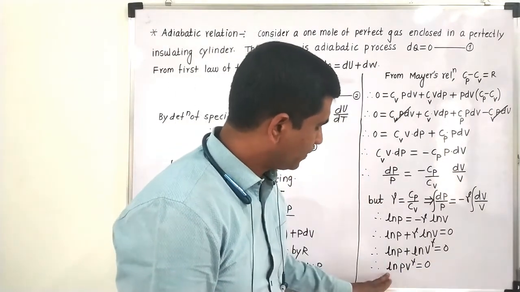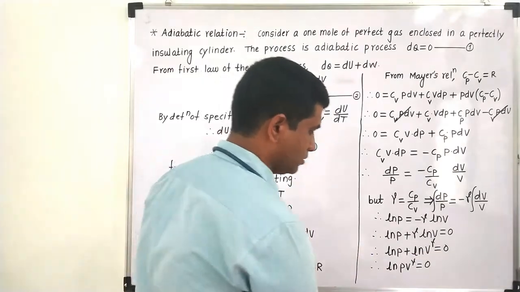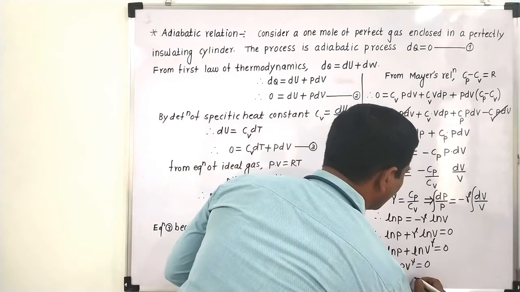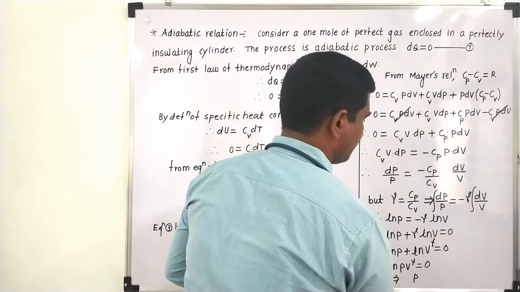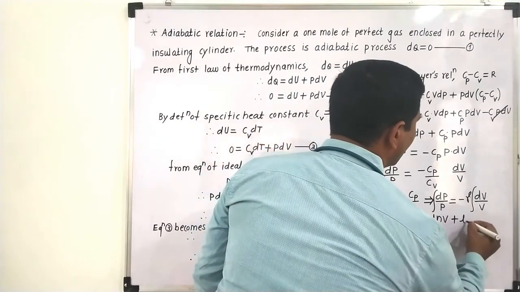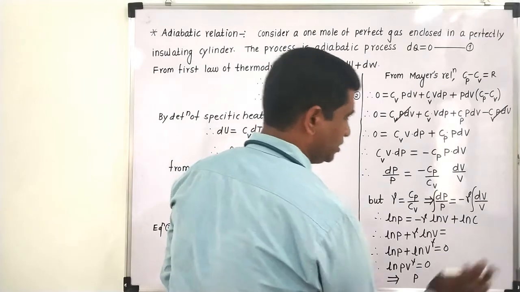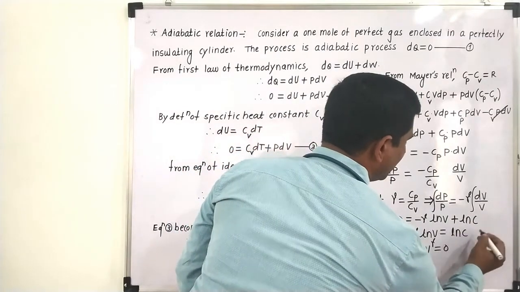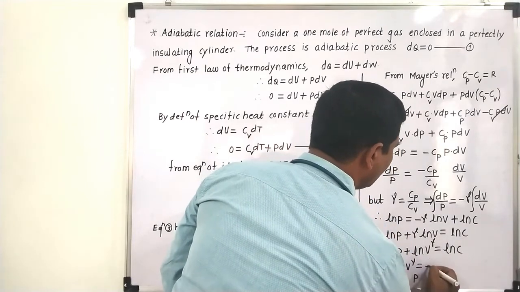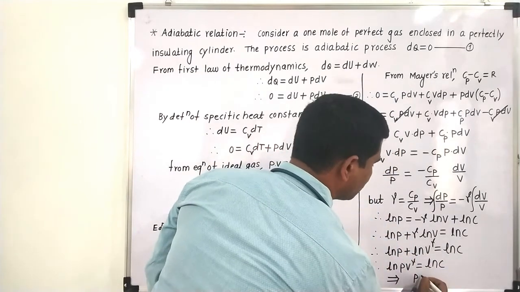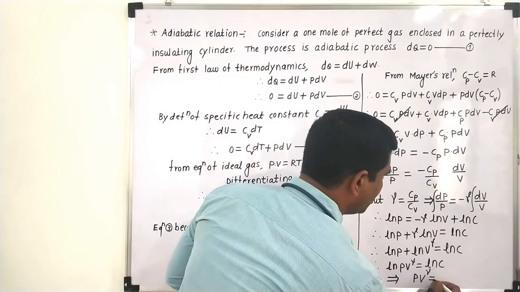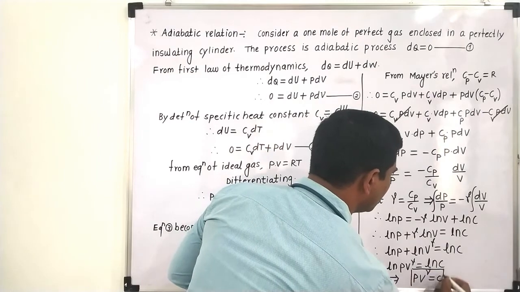Now, one more thing: we have to take a constant of integration over here. We forgot to take a constant of integration. Let us call it ln of c, so ln of c will be here. From this equation, if you take an antilog of both sides, you will get the expression PV raised to gamma is equal to c.